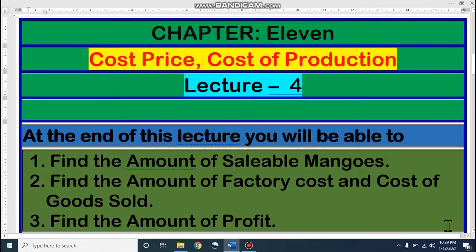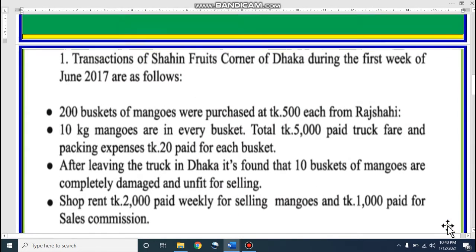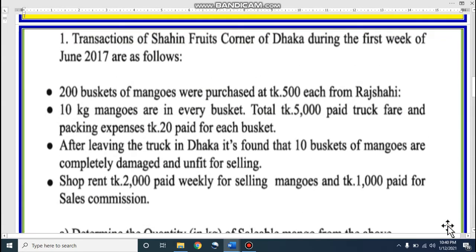Dear student, today we will discuss cost price and determination of cost of production. This is our fourth lecture on the chapter. At the end of this lecture, you can find the amount of sellable mangoes, the amount of factory cost and cost of goods sold, and you can also find out the amount of profit or loss. Dear student, let's see a question.